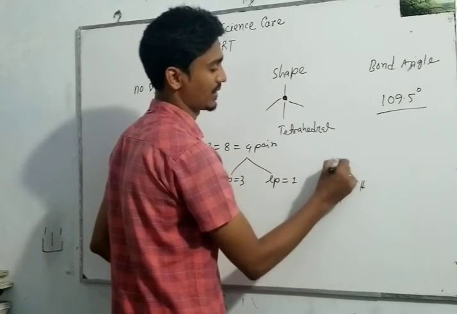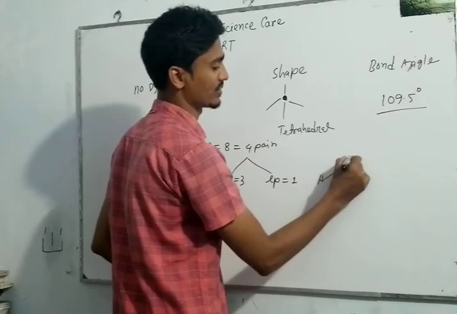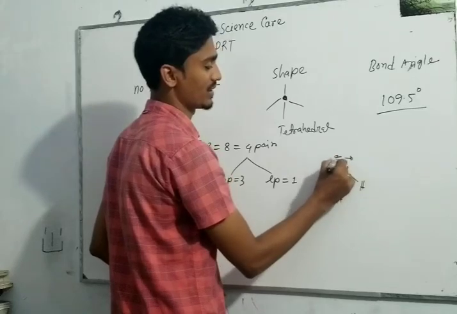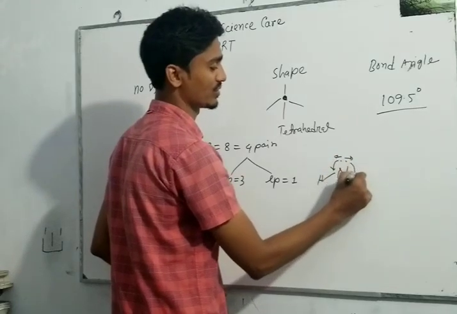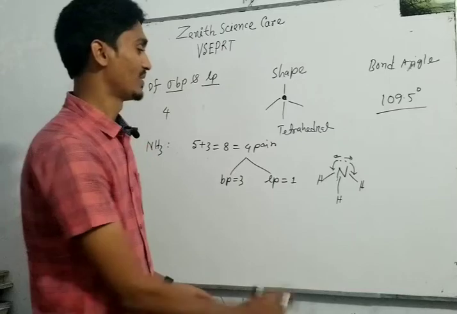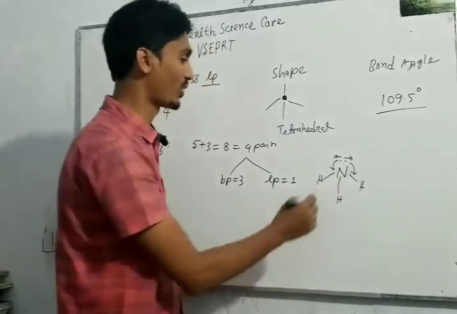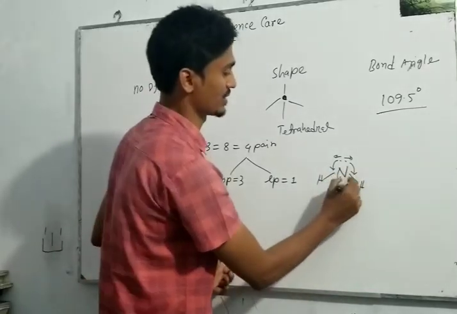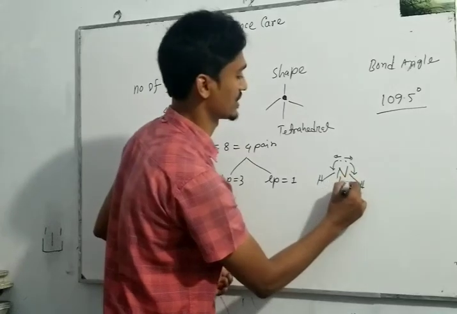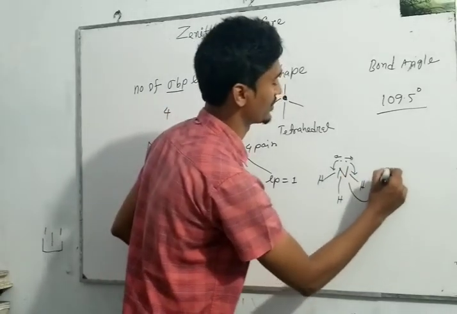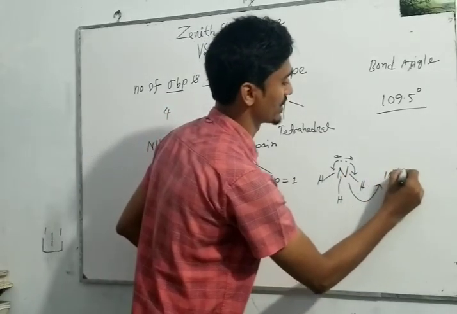that, and these lone pair electrons repulse each other, and lone pair and bond pair electrons also repulse each other. For this repulsive force, the bonds will be closer to each other, and the bond angle will be 107 degrees.